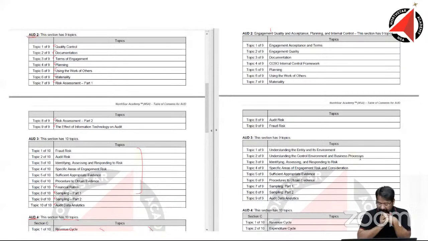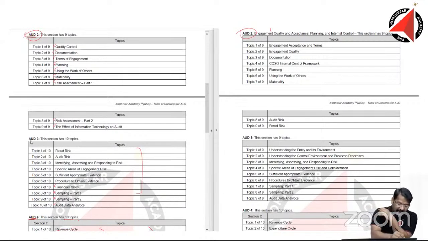Then if you look at the other chapters, quality control, documentation, all that is not so much covered here. So Audit 2 here and Audit 2 there definitely do not match at all. How about mixing of the chapters? Yes, a little mixing of the chapters has happened.